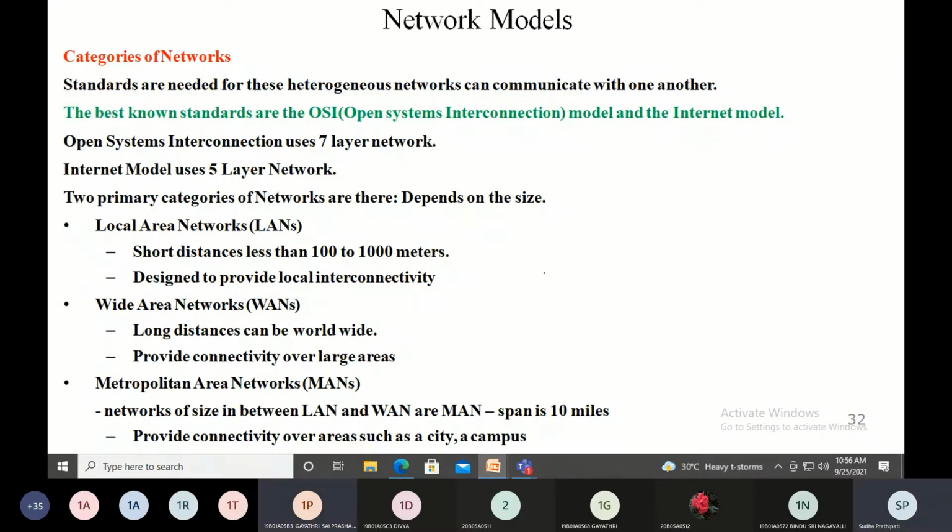What is mesh? Every device is connected to all other devices. Every device is connected to n-1 devices. Point to point. Each is connected with each one. Point linked to every other device. Okay, what are the advantages?